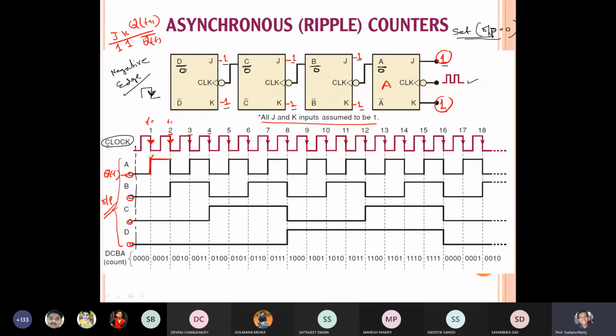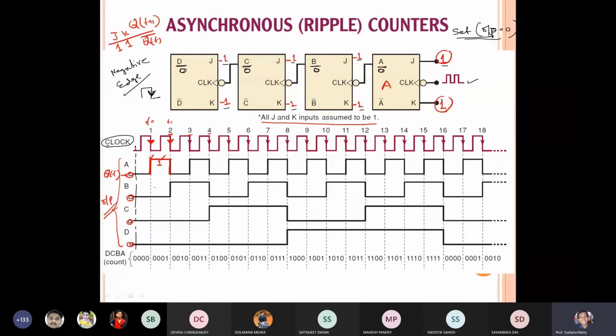QT bar. So what was QT? What is QT? One. Here QT is 1, so what will QT bar be? 0. So here it will start from 1 to 0. So now it comes to 0. Is it clear? Now focus on only A. Don't bother about B, C, D.